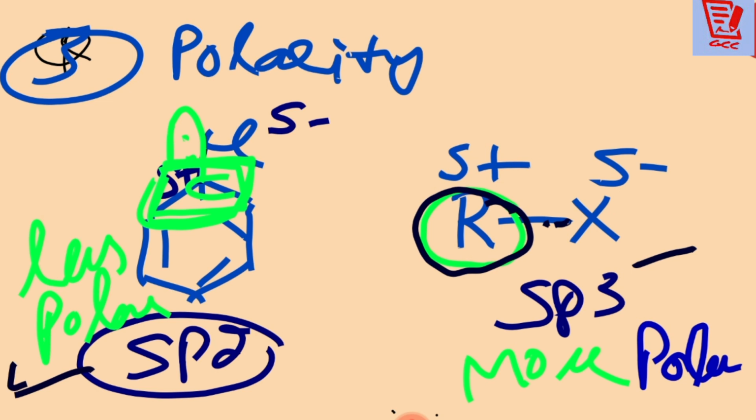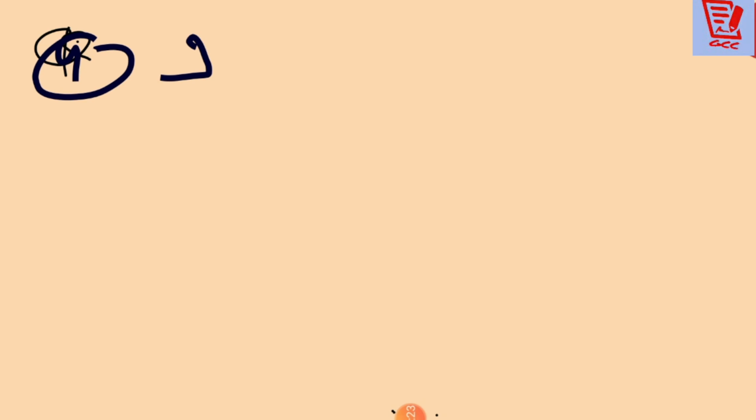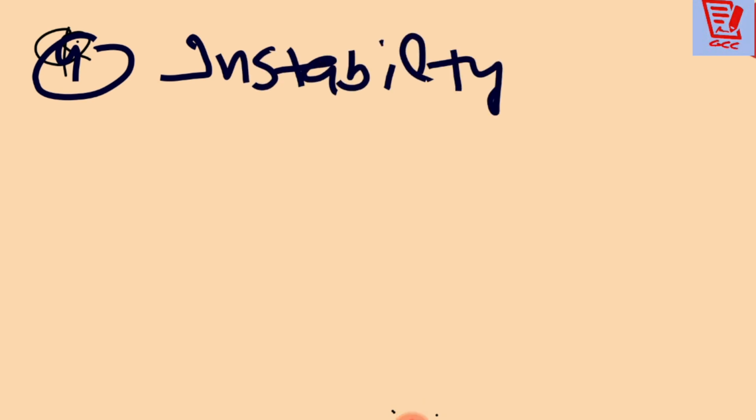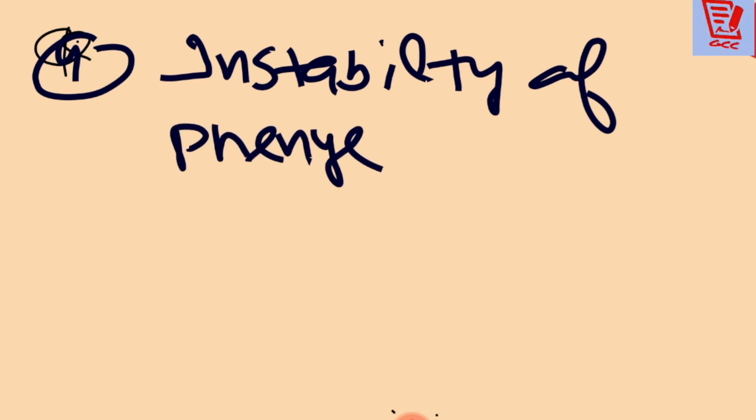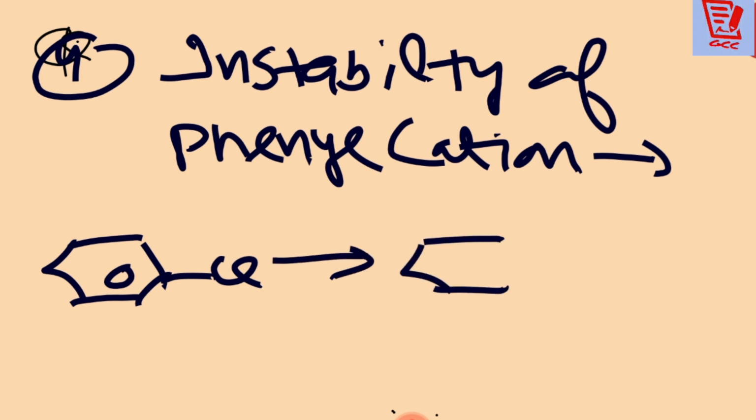क्लियर है? After that beta we are having a point number 4. Point number 4 is here, instability of phenyl cation. So whensoever we are talking about the phenyl cation, let it be this is the chlorobenzene, and if you are going to remove this chlorine, what is going to happen over there?